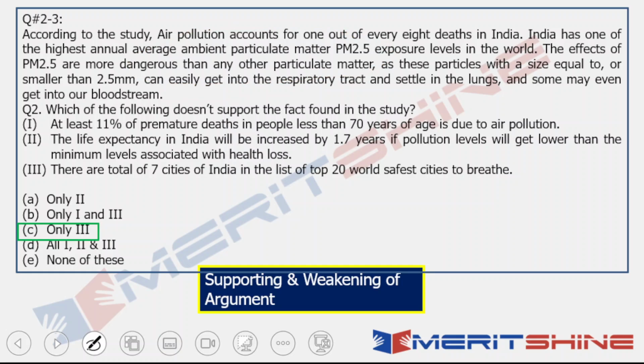Clear? Okay. Now, what are we doing? While understanding the argument, we are making an image of the argument in our mind. We are creating a flow of the argument in our mind, and then we are reading the question and checking with the options, whether this would fit in there or not.